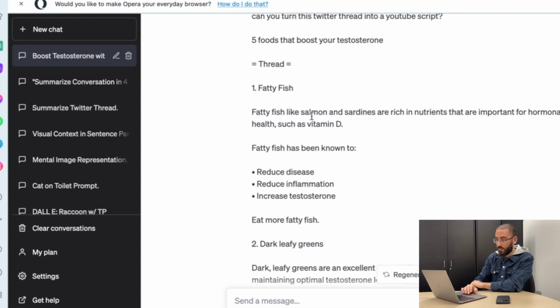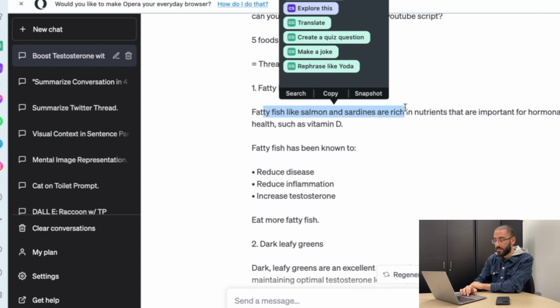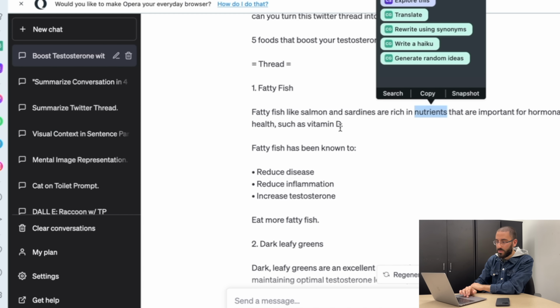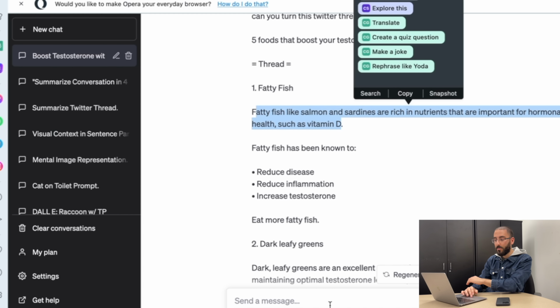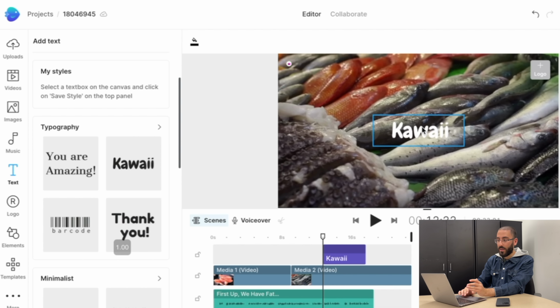So for example, the thread was talking about how salmon and sardines, they're rich in nutrients. So we can just like pretty much copy this and then put it back into ChatGPT and just say rephrase this or make it shorter. And then we would go back here and basically just write it down so that the video doesn't look like it only has stock footage, but it has like text and it looks like it's more professionally done.